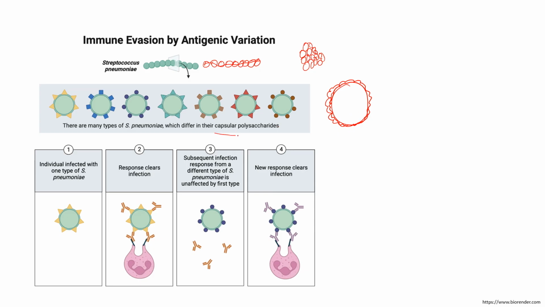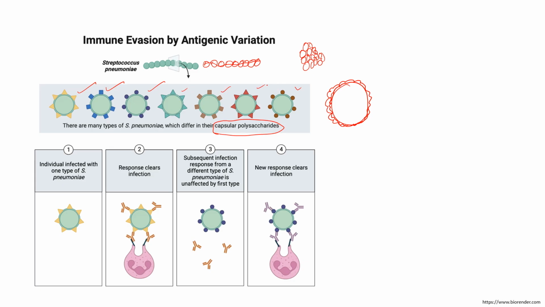So the capsular polysaccharide could be of different variety across different species of Streptococcus pneumoniae. So here is an example that there are many types of Streptococcus pneumoniae. For example, you see the structure is triangular. Here it is kind of a rectangle or square, spherical, again rectangle, and a different form, again a different form.